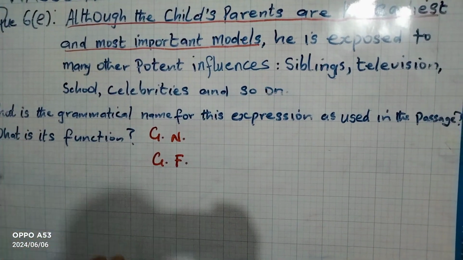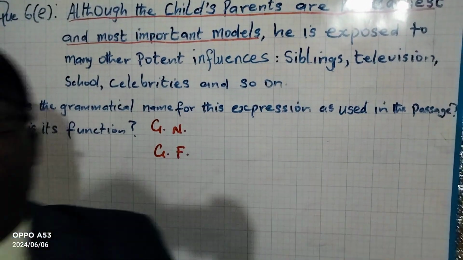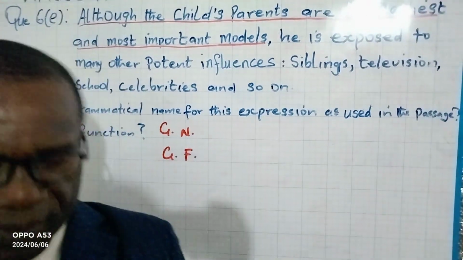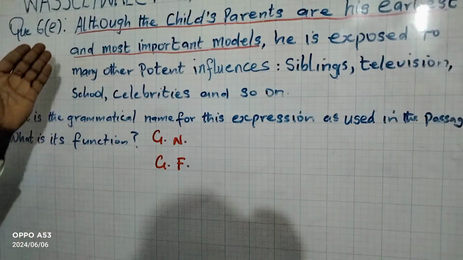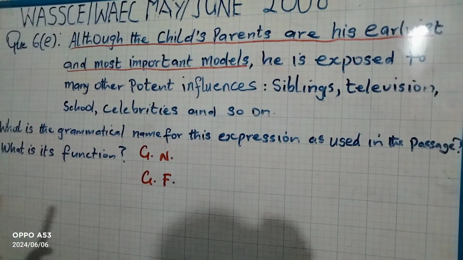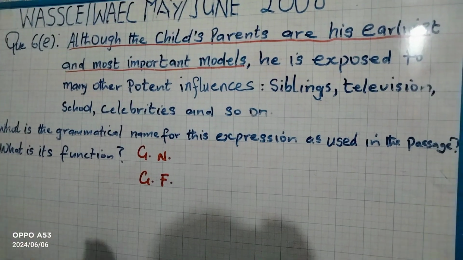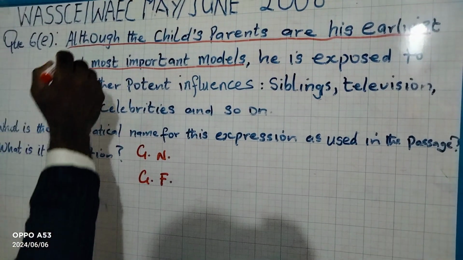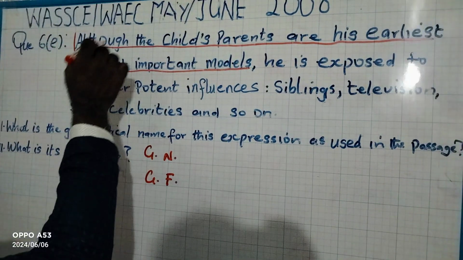So we have explained that we are going to use our scientific approach to solve the question. So let's go. Now the first test is to test for our markers. Of course, markers are the elements that will introduce the underlined expression. So the first element here is although.